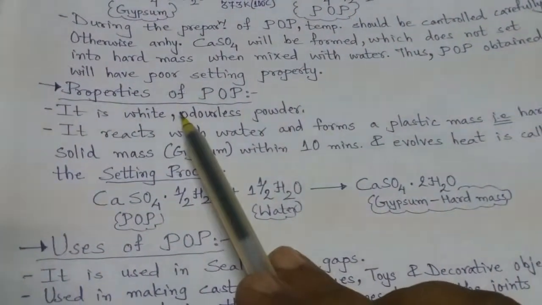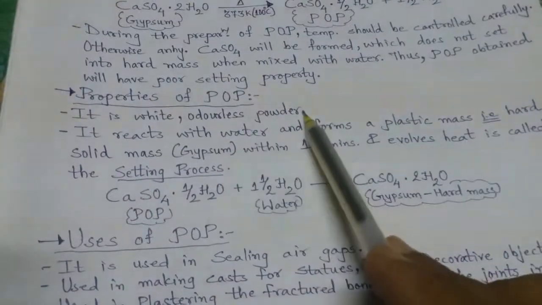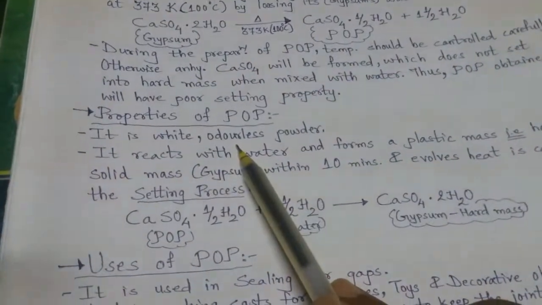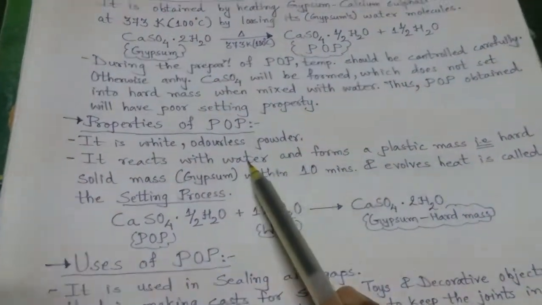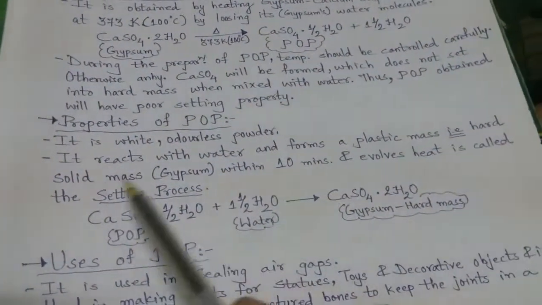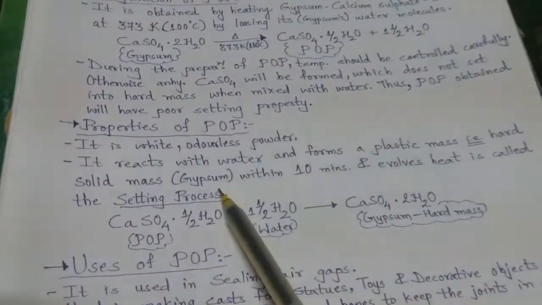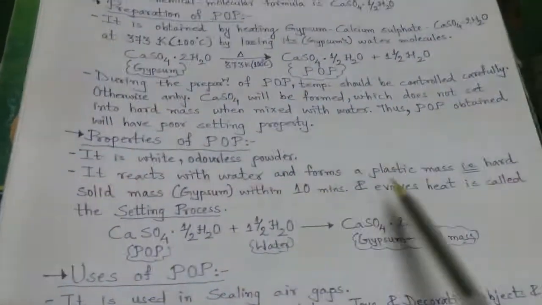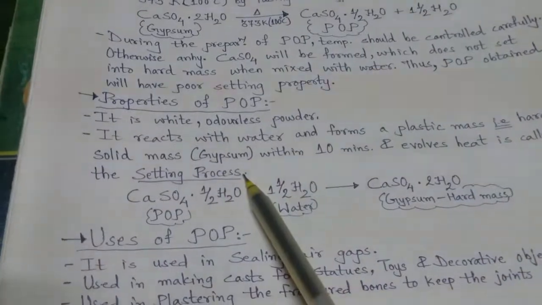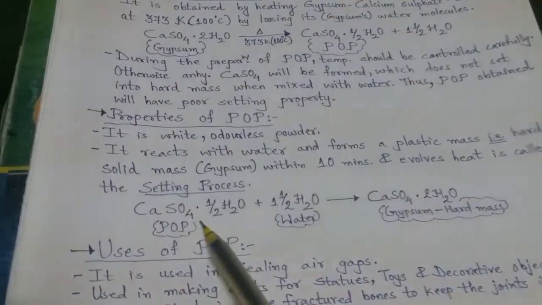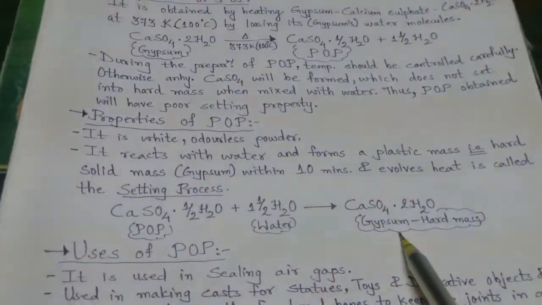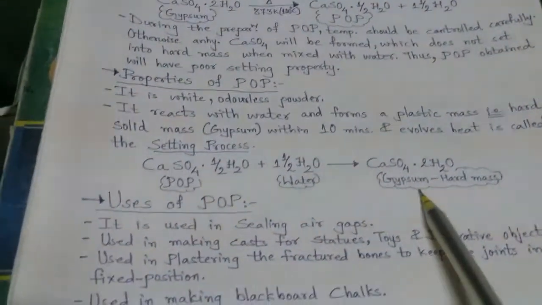What are the properties of POP? It is a white odorless powder. Odorless, that means it does not have a peculiar smell, or we can say without smell. It reacts with water and forms a plastic-like mass, that is a hard solid mass, gypsum, within 10 minutes, very quickly, and evolves heat, which is called the setting process. Calcium sulfate hemihydrate, that is POP, when it reacts with water, gives back the gypsum in a very short span of time.